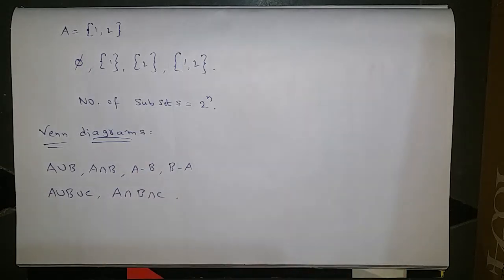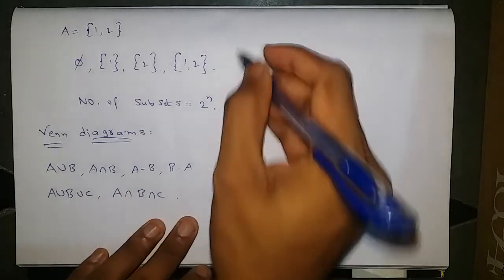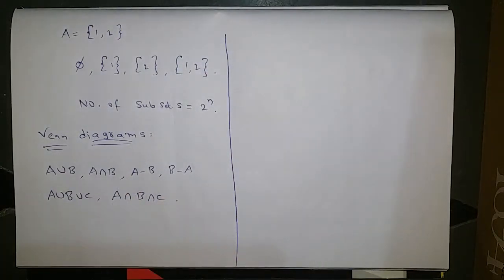Next we will discuss these operations in depth, but just for drawing these figures, let's have a short summary of what exactly union, intersection and difference mean.